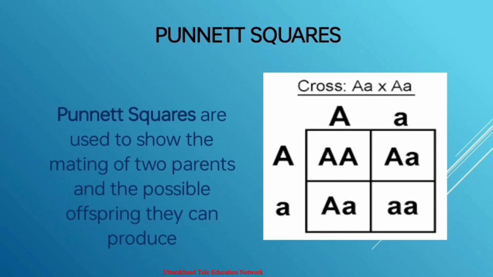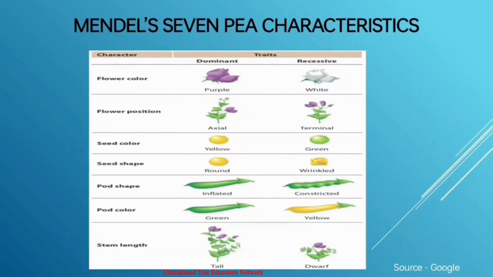Next, in this slide Mendel's 7 pea characteristics are shown. There are 7 characters Mendel took, like flower color, flower position, seed color, seed shape, pod shape, pod color, and stem length. The traits are shown as dominant or recessive, like purple for flower color and white recessive. Flower position is axial or terminal. Seed color is yellow dominant and green recessive. Seed shape is round dominant and wrinkled recessive. Pod color is green or yellow, and stem length is tall or dwarf.